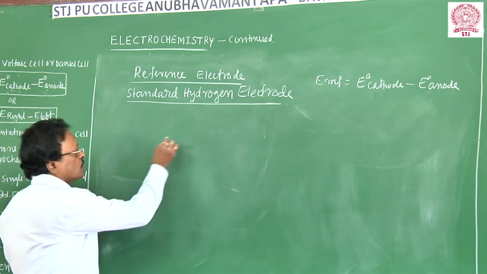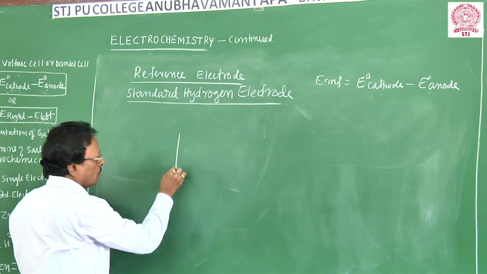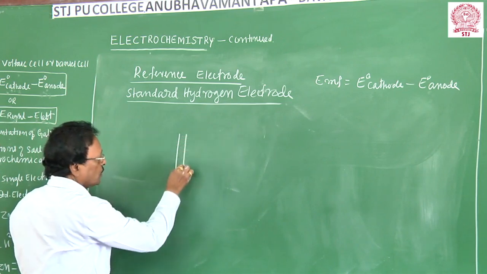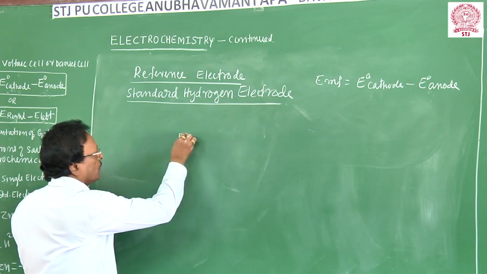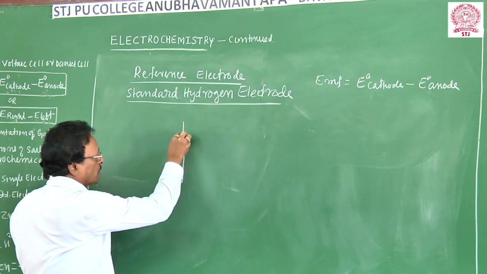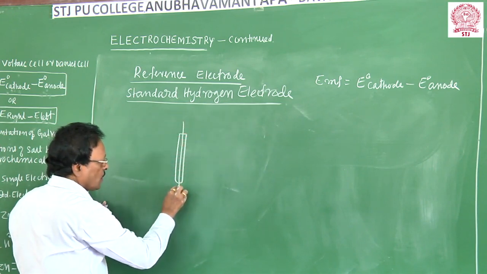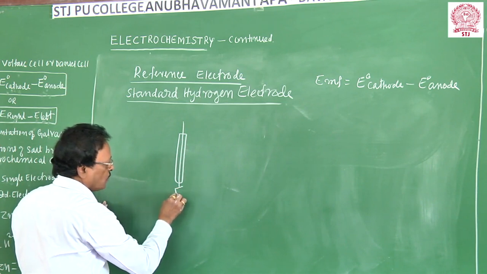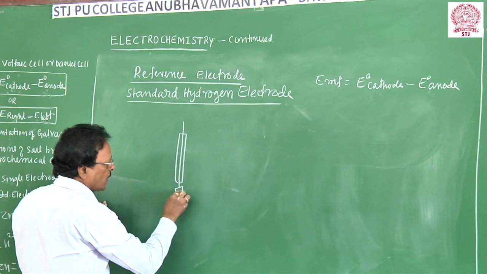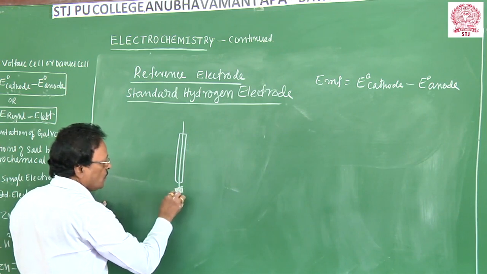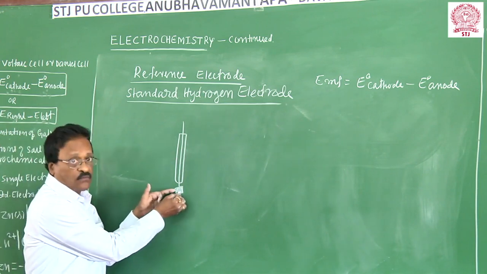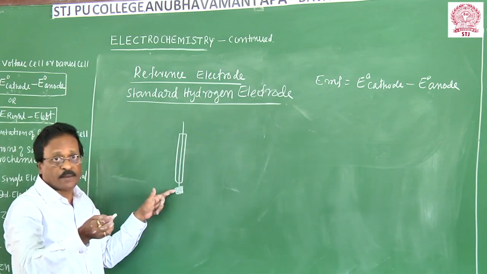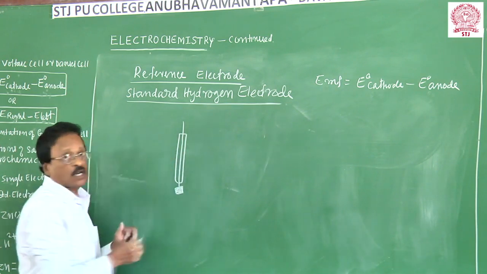So this hydrogen electrode consists of a glass tube. I will take a glass tube. So this is the inner glass tube. And here a platinum wire is used, a copper wire is used. At the bottom, a platinum foil is used. A platinum foil coated with platinum black, to make the surface rough. So this is a dry platinum foil coated with platinum black. It is fused to the inner glass tube.